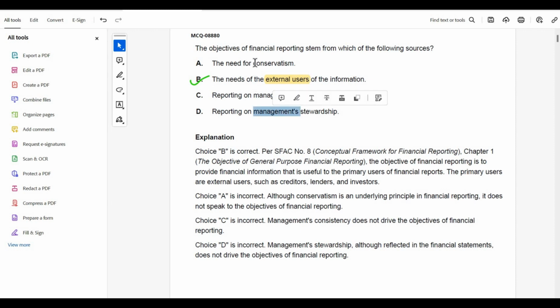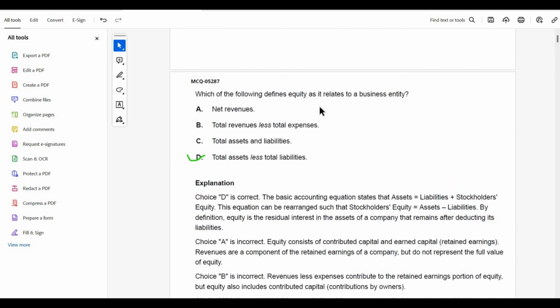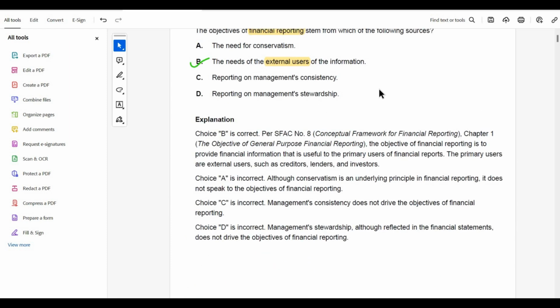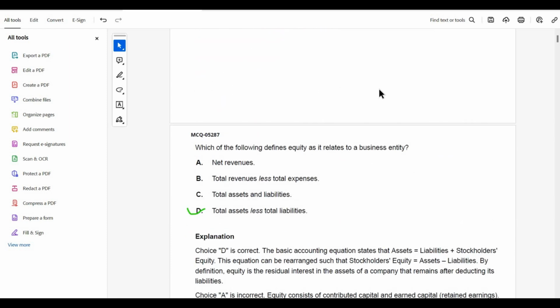This is not highlighted in financial reports. The financial reports only have the balance sheet, cash flow statement and income statement. So all these are to be studied by the external users for investment purposes and for decision making purposes. So the answer will be B, the needs for external users of the information.